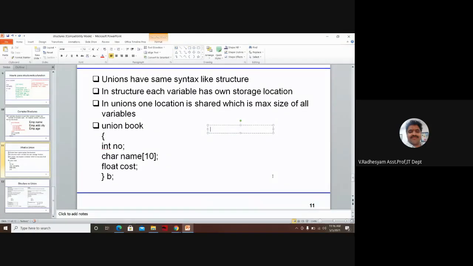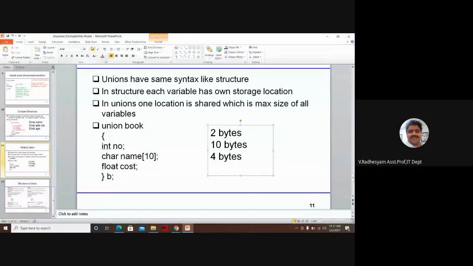as I told you, for an integer, suppose 2 bytes of memory is required. For a name, 10 bytes. For a float, 4 bytes.